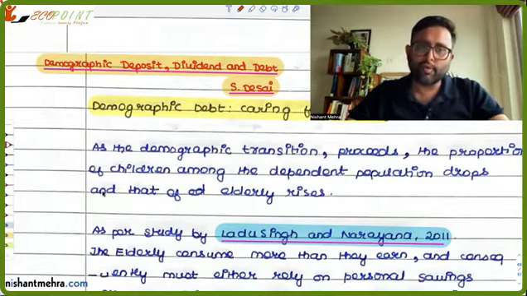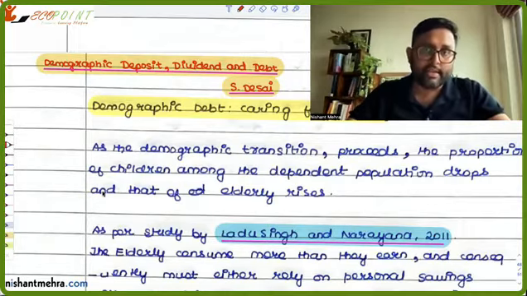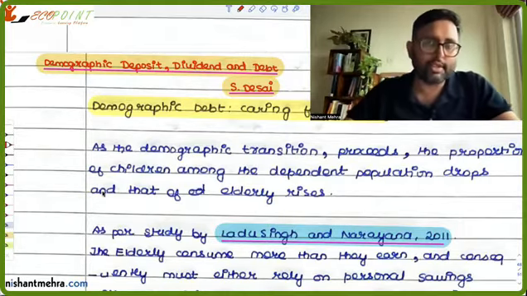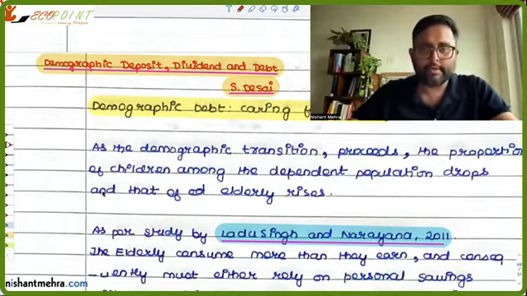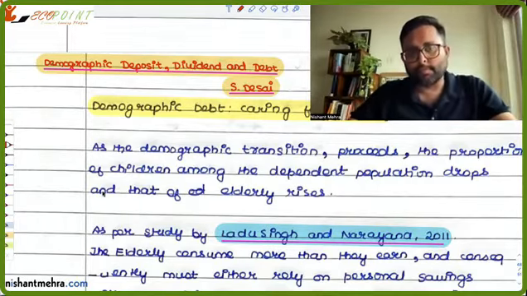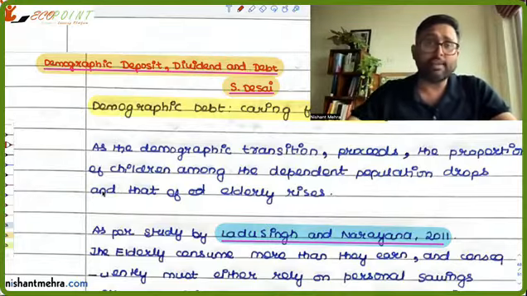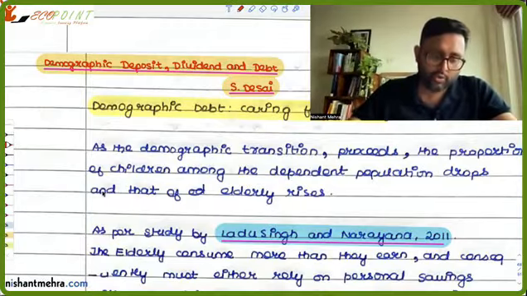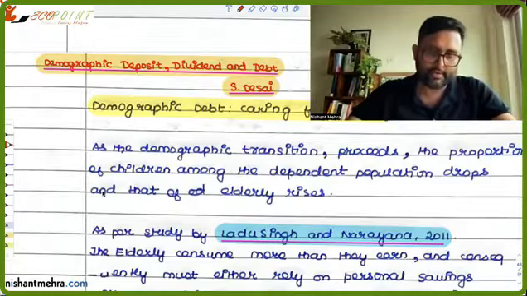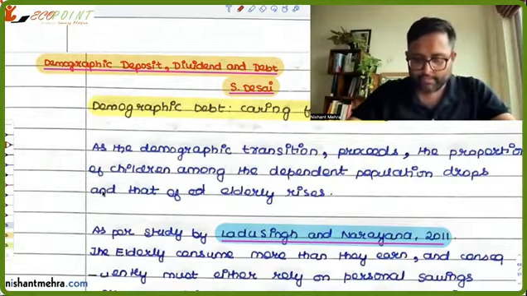But because of mortality decline, because of improvements in medical facilities, people are living longer. Because of that, the elderly population in the total population is going to increase. So the children among the dependent population are going to fall, but the elderly population is going to increase. So how are you going to take care of that?